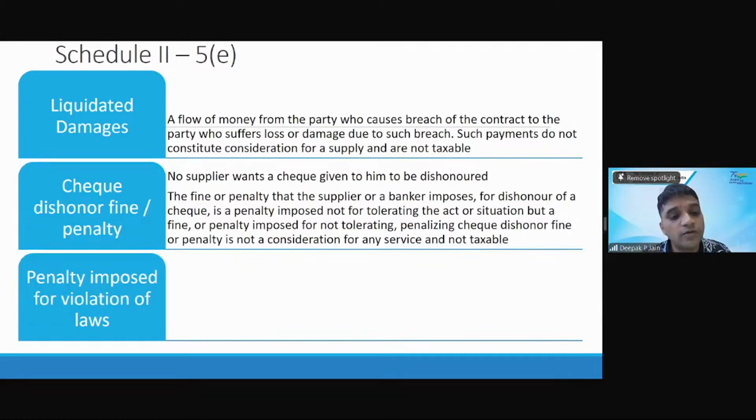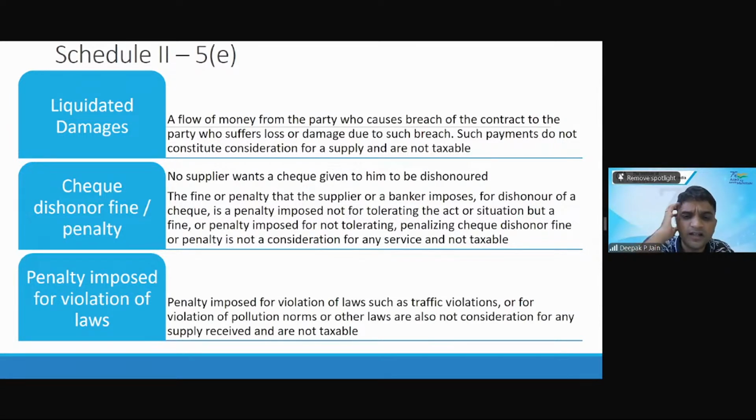Then, penalty imposed for violation of laws, such as traffic violations or violation of pollution norms. The government charges some kind of penalty. They are also not consideration for any supply received. Again, they are not taxable. The GST authorities, while doing the audit, used to levy GST on such amounts. To do away with such authoritative actions by the tax officers, the board has given a circular saying that on liquidated damages, check dishonor, and penalty imposed, GST is not applicable.